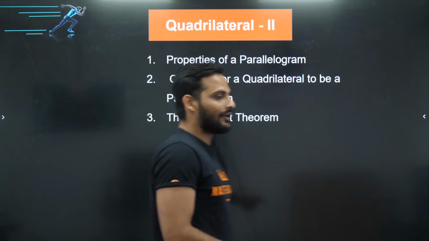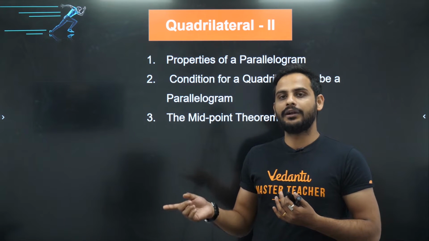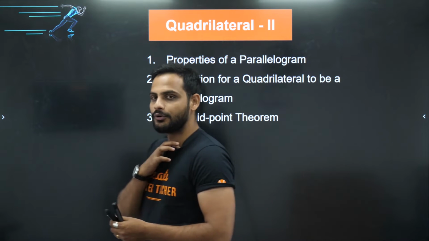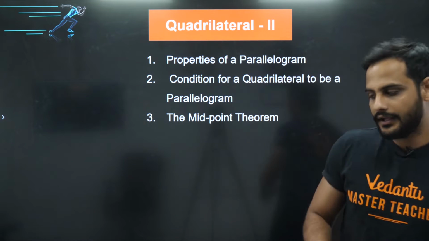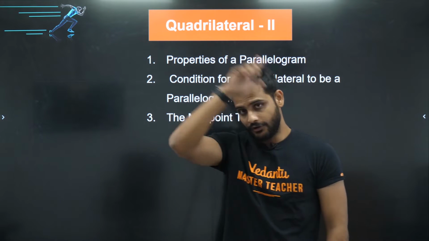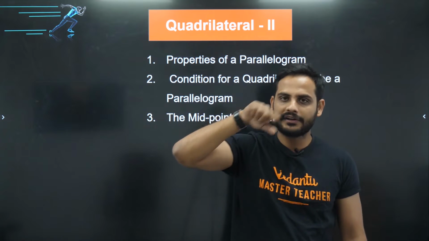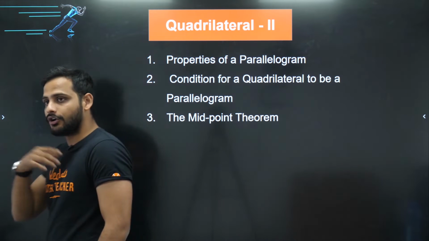Whenever you have to prove any normal quadrilateral to be a parallelogram, I have told you yesterday clearly that first you will prove that one pair of opposite sides should be equal and parallel. From parallelogram, if you want to prove it a rhombus, the next step will be that you prove the diagonals are bisecting each other, so we can say that the adjacent sides are equal, and that will give you a rhombus.